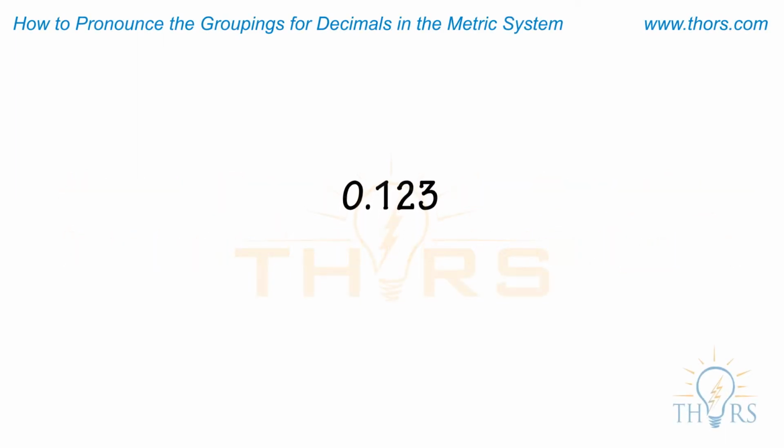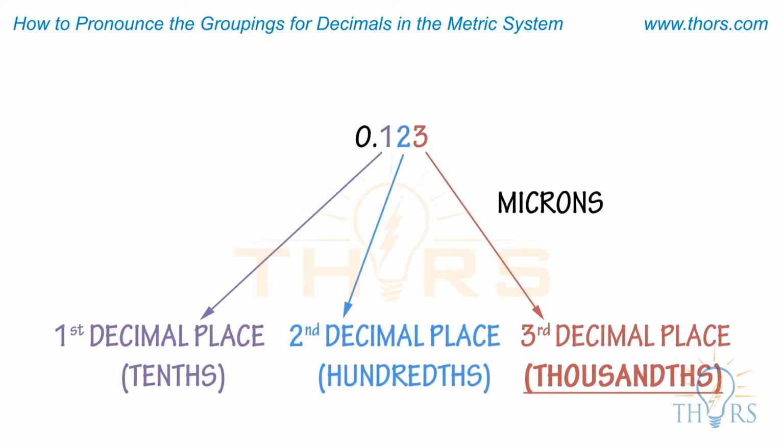When learning how to pronounce the decimal places like a machinist, the best method is to visualize a tolerance as a single group, pronounced together as a unit. As metric tolerances are measured in parts of a millimeter, a 3-digit tolerance will be used. The main grouping for machinists using metric is the first 3 decimal placements to the right of the decimal. Depending on the desired precision level, most tolerances are to the 3rd decimal place, or the 1000th place.